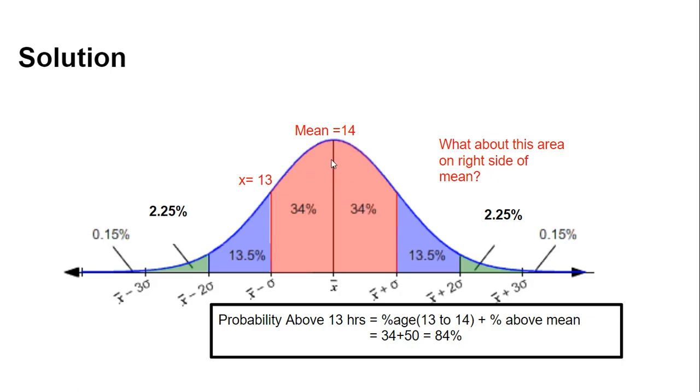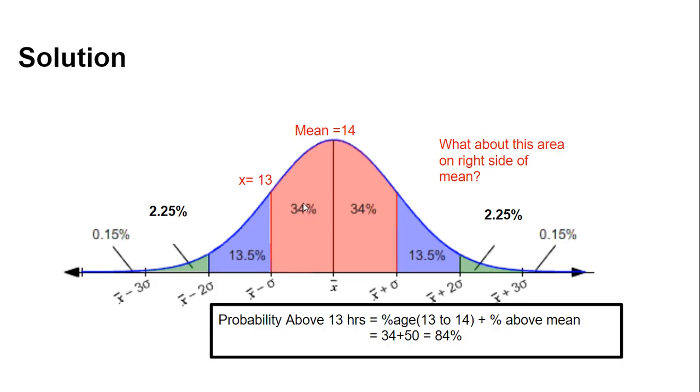So it is very easy. You can see that this is 34%, and since the mean divides this curve into symmetrical parts, all the components on the right side will be considered, and only this component from the left-hand side, since we are interested in x greater than 13. So all these values are to be considered.